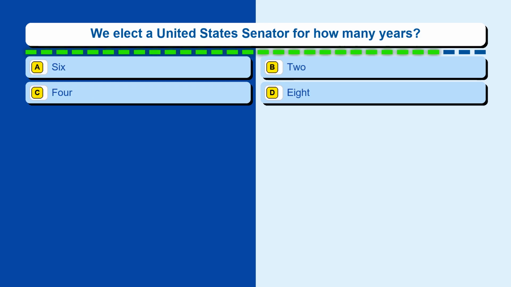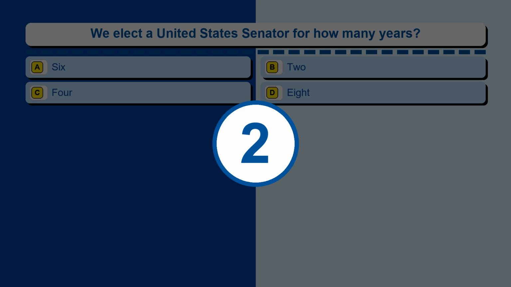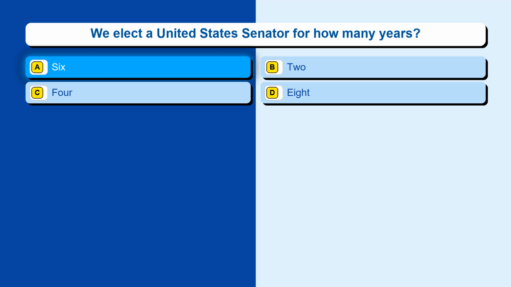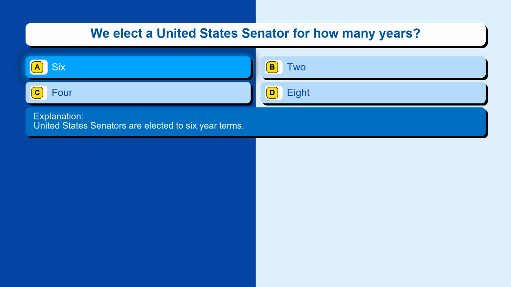Question 116. We elect a United States Senator for how many years? Option A, 6. Option B, 2. Option C, 4. Option D, 8. The correct answer is option A, 6. United States Senators are elected to 6-year terms.